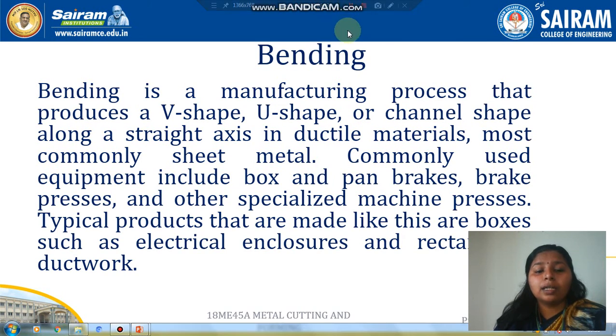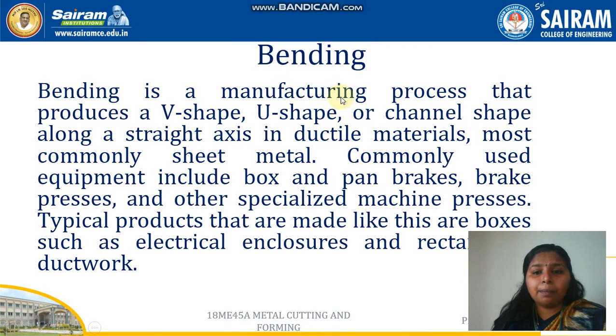So the next one is bending. Bending is a manufacturing process that produces V shape, U shape or a channel shape along a straight axis in ductile materials. Most commonly used is sheet material. Commonly used equipment include box and pan brakes, brake presses and other specialized machine presses.